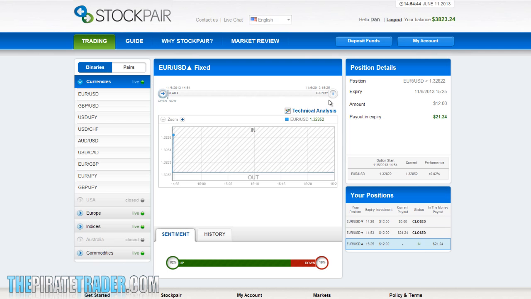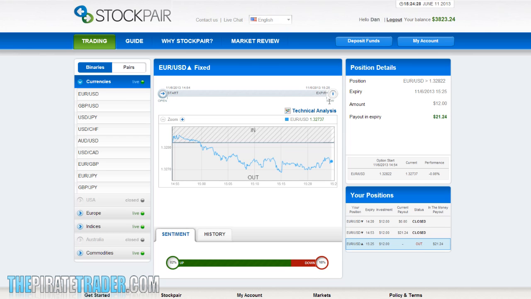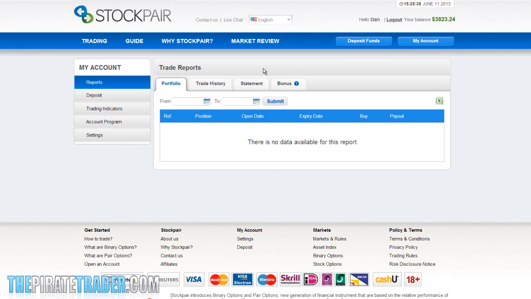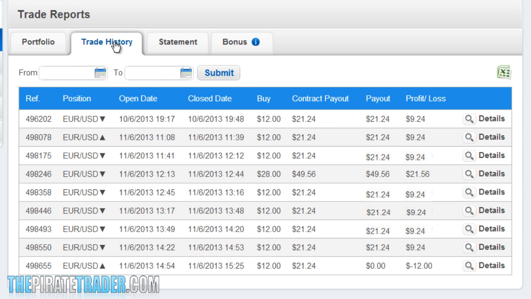Welcome back. Okay, the trade we submitted earlier is now going to expire. Okay, so this was a losing trade. You see, the payout is 0. I'm going to check my trade history again by clicking on the My Account tab at the top of the screen. Let me go ahead and click on the Trade History button, and you will see a list of all my trades that have been submitted. Scroll right down to see our trades. You can see the payout was 0, and this was the losing trade we were waiting for.